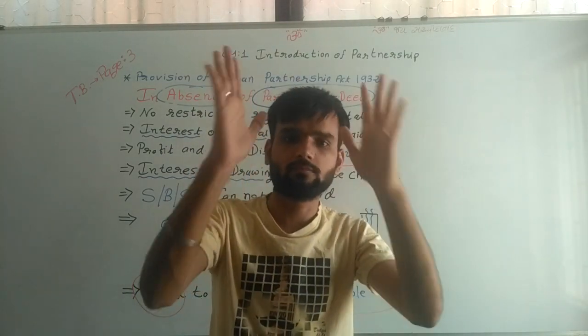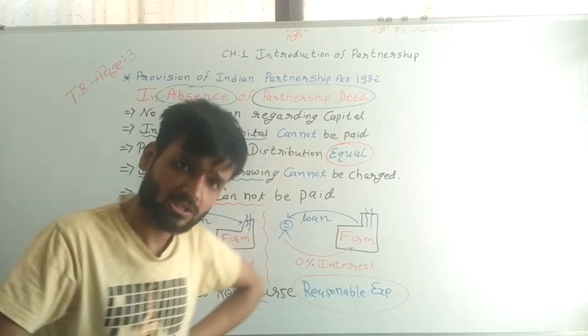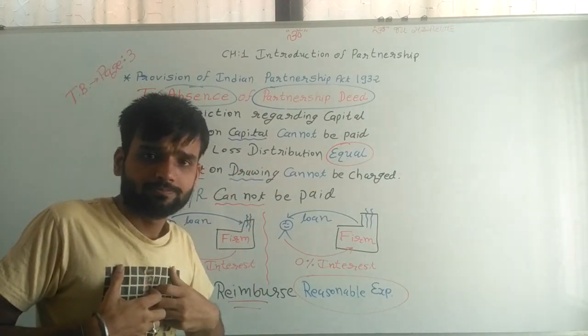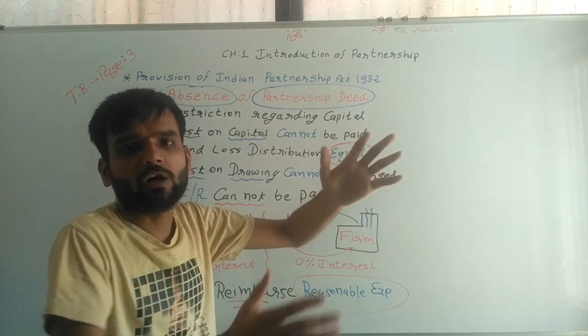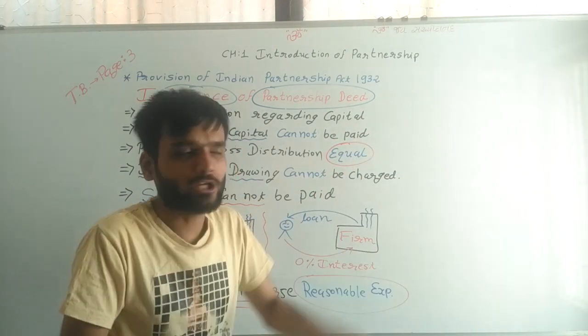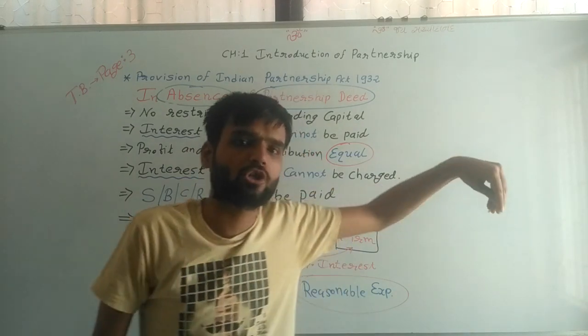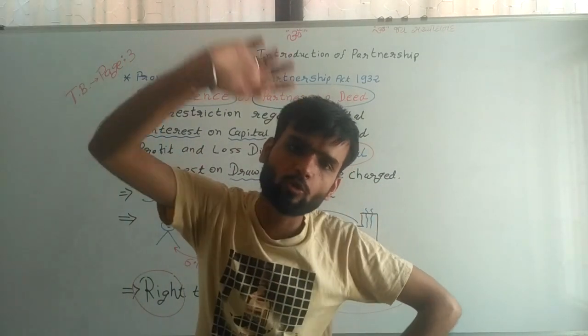For example, suppose I am a partner and I go somewhere for the work of the partnership, Sai Kripa Education Institution, to take books for the education trust, and for that I have to pay 5,000 rupees.